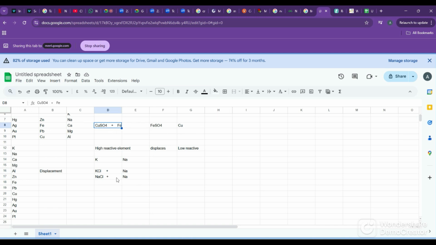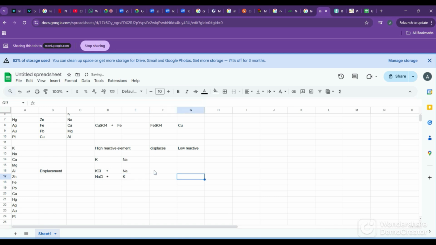Now similarly, what will happen here? You tell me, if KCl and Na reacts, what will happen? Ma'am, no reaction will take place. What will happen if NaCl reacts with K, not Na? KCl plus Na.